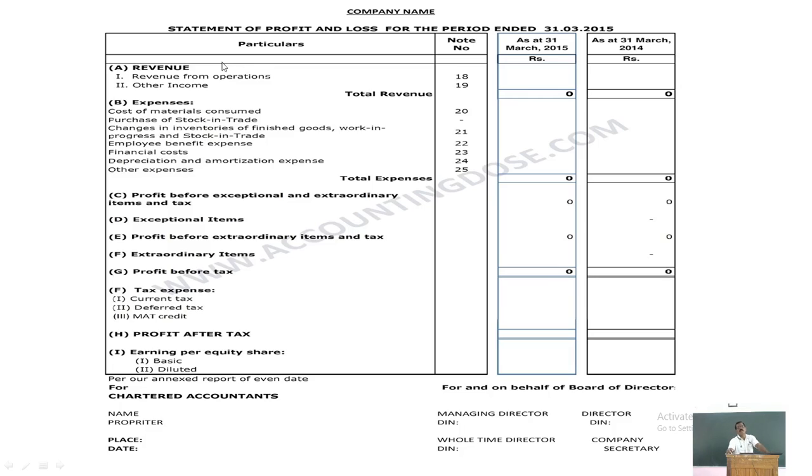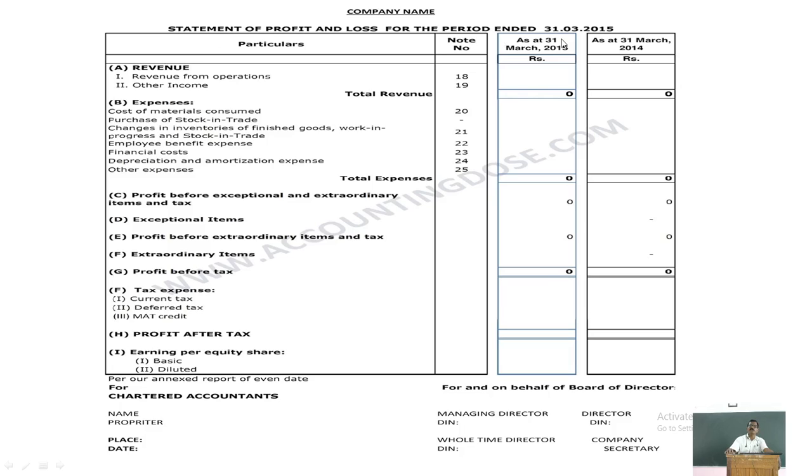Revenues consist of revenue from operations, which means revenue from the sale of goods and services, the amount received or receivable. It is revenue from the main activities of the business and is shown separately.